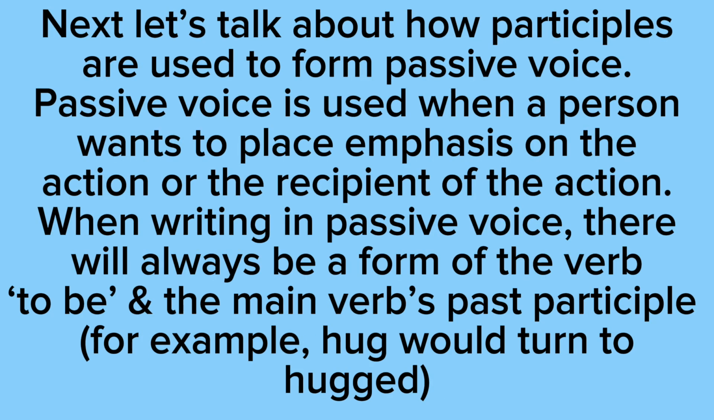Next, let's talk about how participles are used to form passive voice. Passive voice is used when a person wants to place emphasis on the action or the recipient of the action. When writing in passive voice, there will always be a form of the verb to be and the main verb's past participle. For example, hug would turn to hugged.